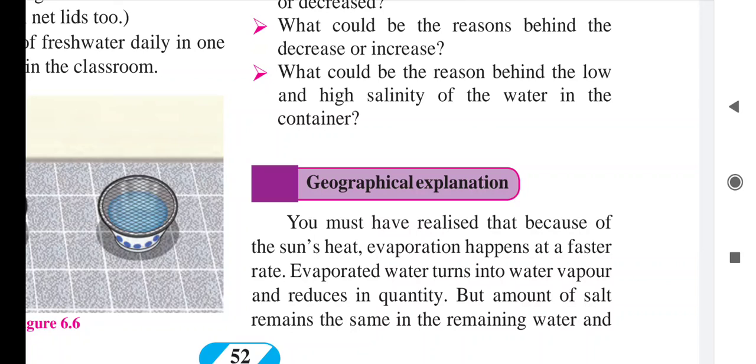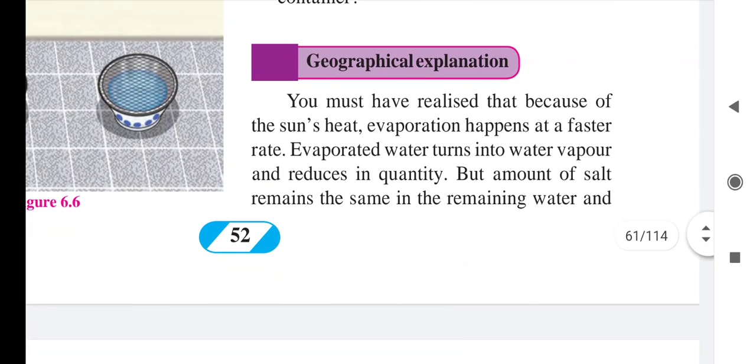But if fresh water is being added, then the salinity will be very low in that water. Same with the sea also: if it is an open sea where fresh water is added, then salinity will be reduced. But if the sea is landlocked, with no chance of fresh water, less rainfall in that region, and the temperature is also higher, then salinity will increase.